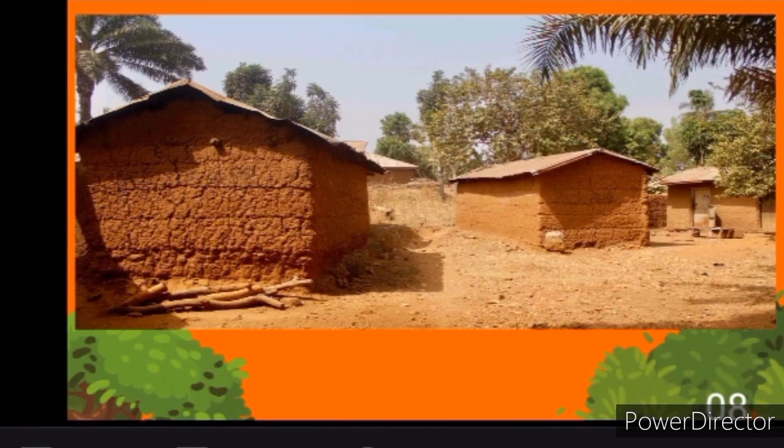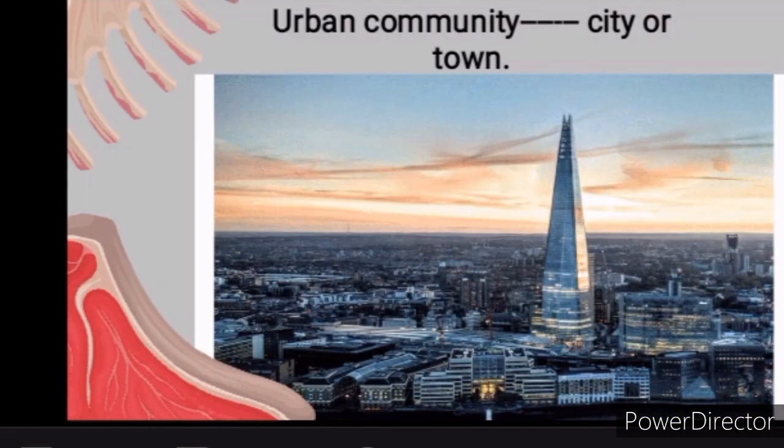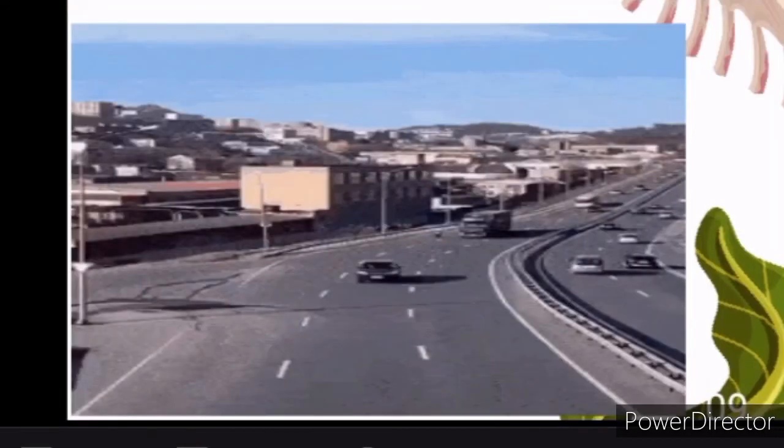Okay, so now let's go over to the second type of community, which is urban community. An urban community is a city or a town, and a city is bigger than a town, but they are both urban communities. Cities and towns have streets and local government areas.